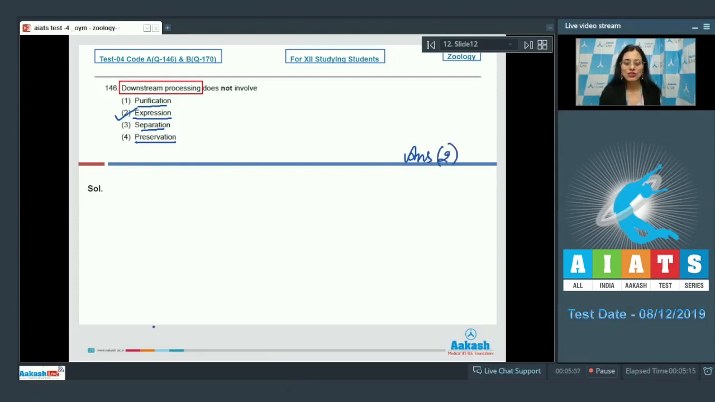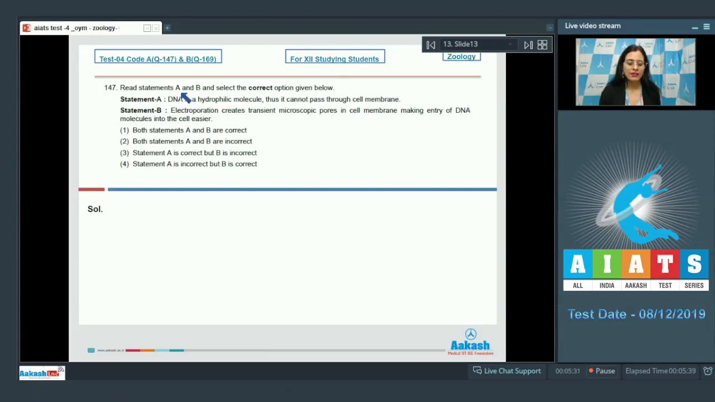Let's discuss our next question. Question number 147. Read statements A and B and select the correct option given below. Statement A states, DNA is a hydrophilic molecule, thus it cannot pass through cell membrane. And this is a correct statement. DNA is a hydrophilic molecule and cannot pass through cell membrane.